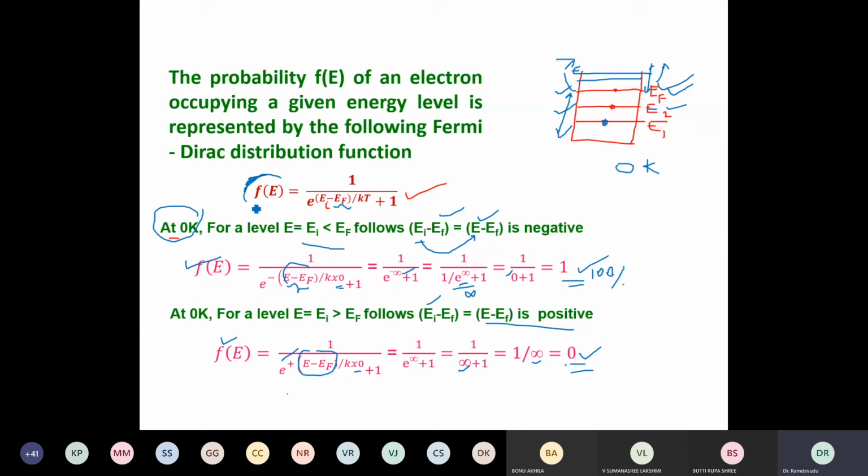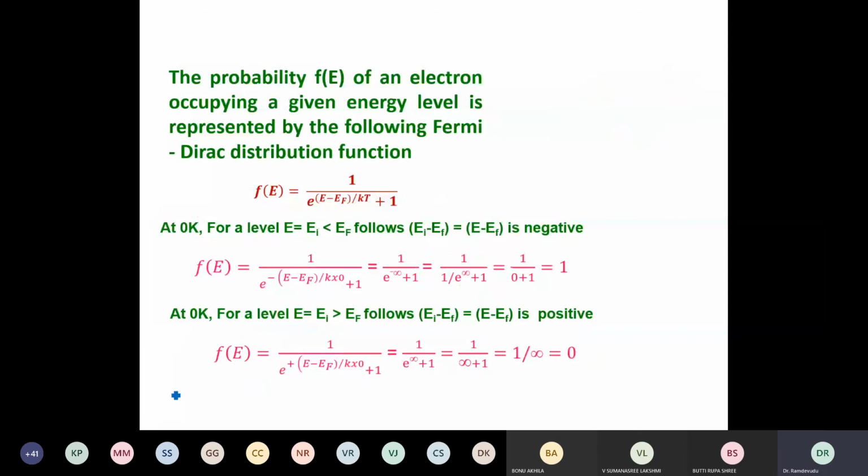Hence, this probability distribution function helps us to know whether a given state is filled or unfilled. Thereby, the Fermi energy level is the energy level which is the highest occupied level in metals at 0K. Why should I define the Fermi energy level at only 0K? I can define it at any other temperature also. Therefore, I will now see how to define a Fermi energy level at a temperature T greater than 0K.